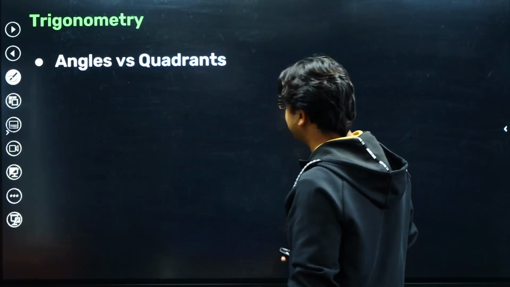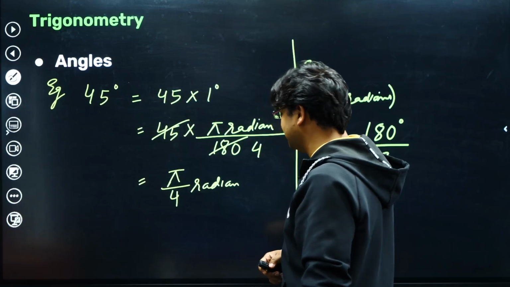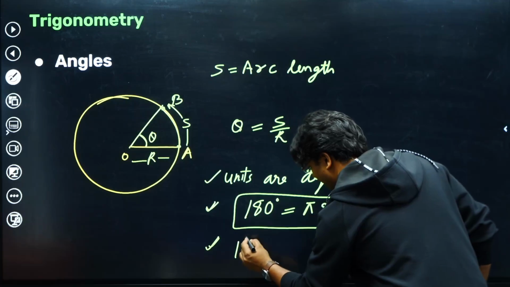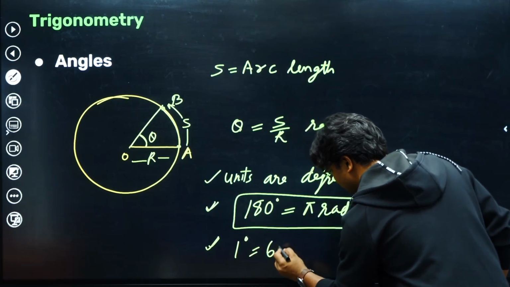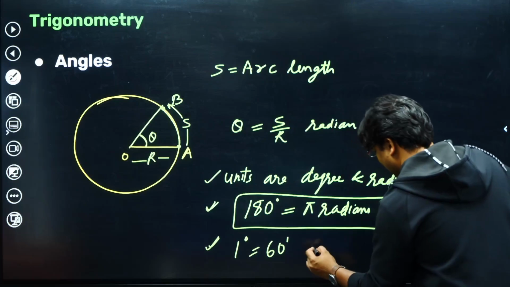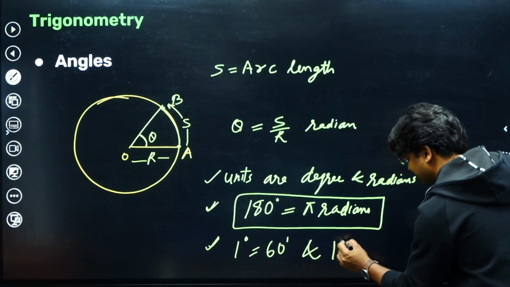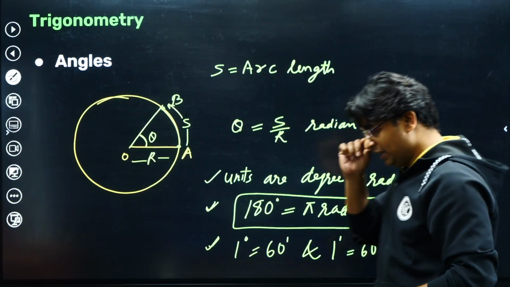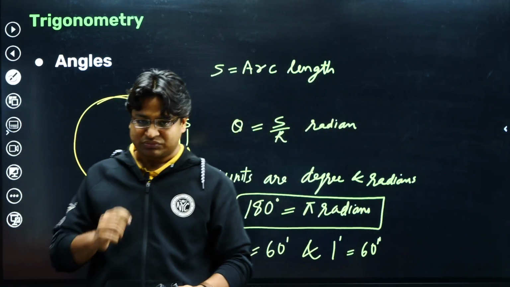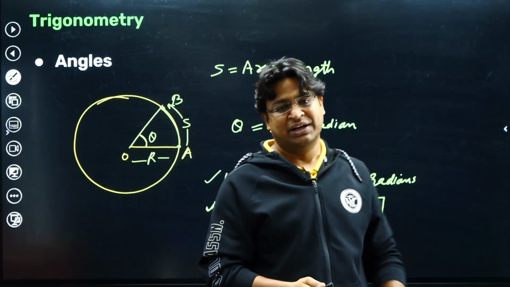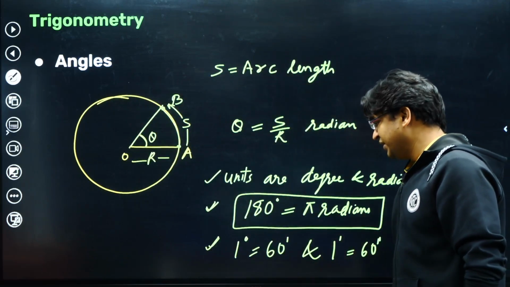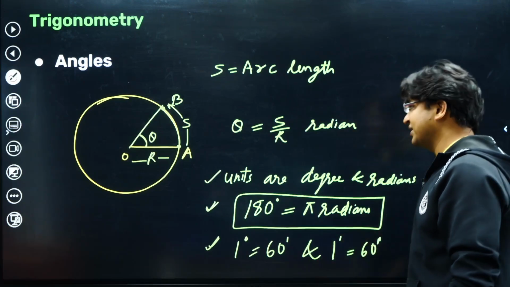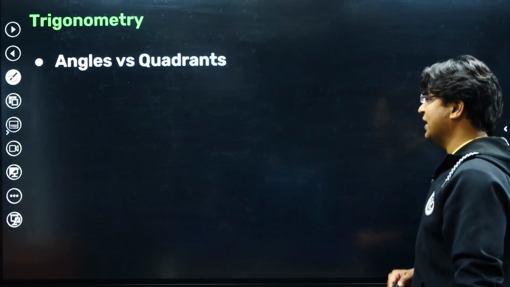Apart from this, there are a few more things that you need to learn. 1 degree is equal to 60 minutes, and 1 minute is equal to 60 seconds. Remember this. When we have to talk about angles which are less than 1 degree, then we talk about minutes and seconds. So this is about angles.